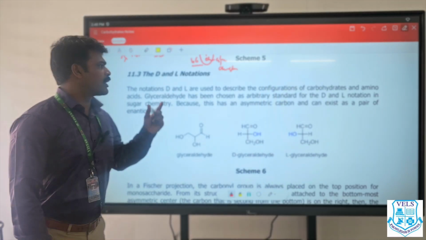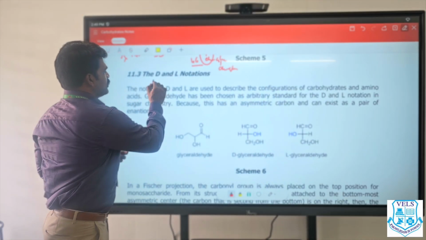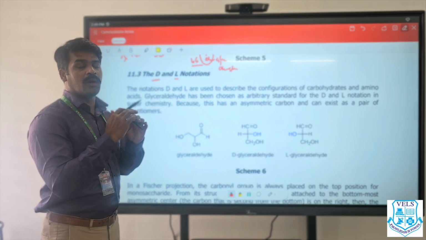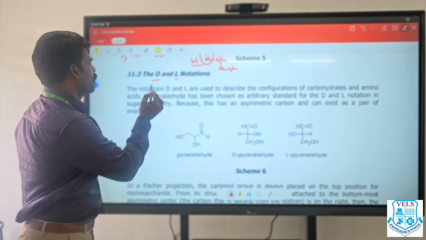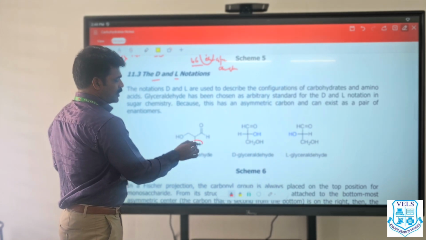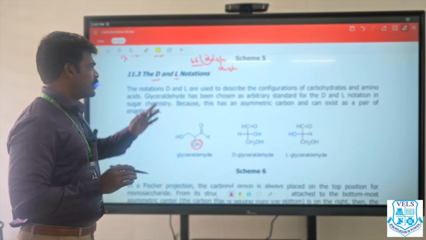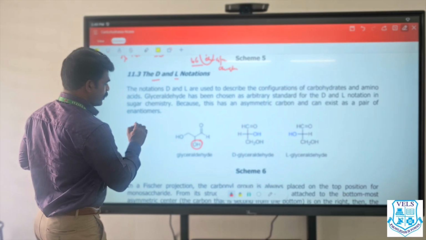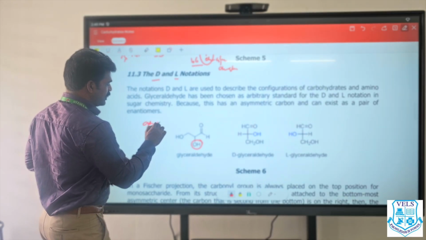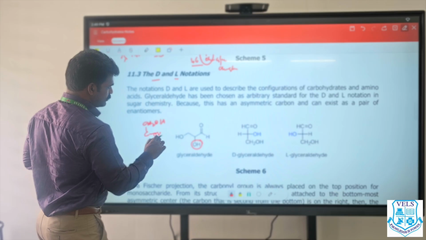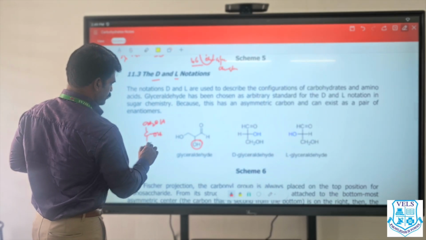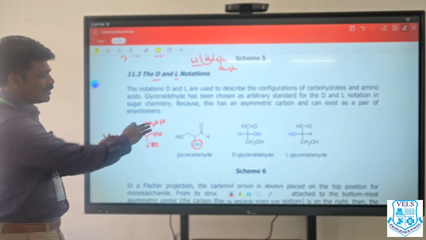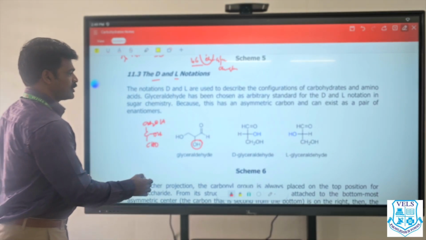Now we have one peculiar thing with the carbohydrates called as DL rotations. Based on the rotation or the configuration of OH groups that are present in the molecule, the D form or L form is decided. See, now we are seeing glyceraldehyde. Usually we will show glyceraldehyde as CHO. That is how we will show glyceraldehyde. Okay, the position is inversed here, no problem.